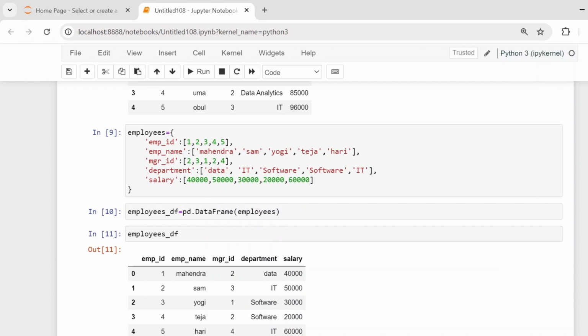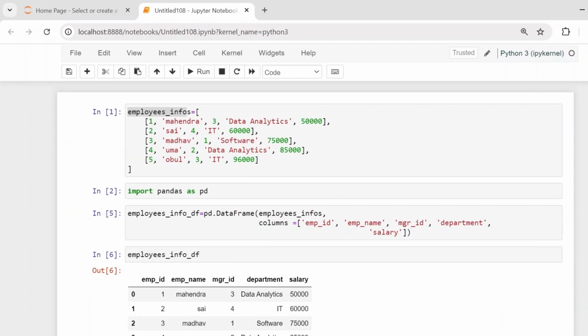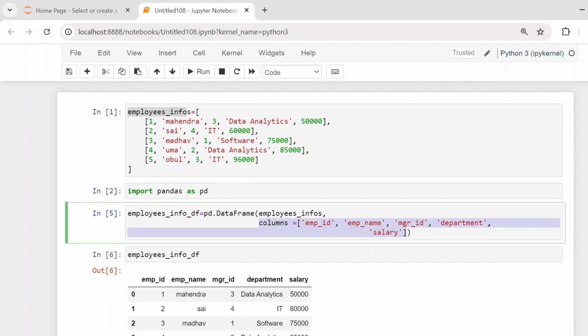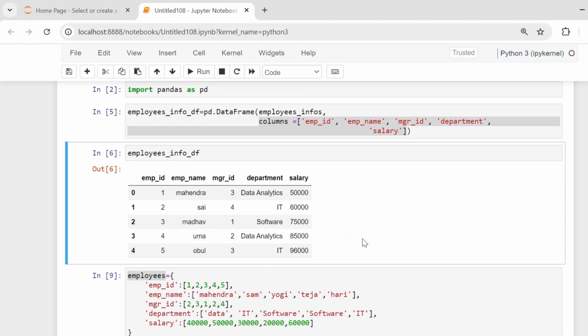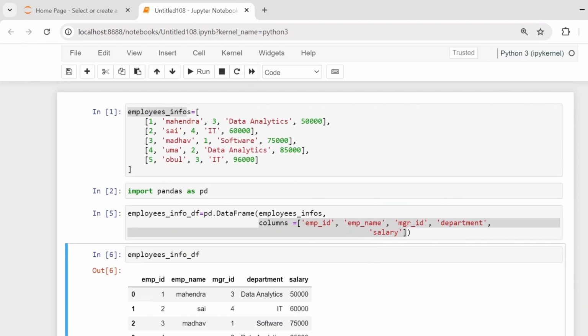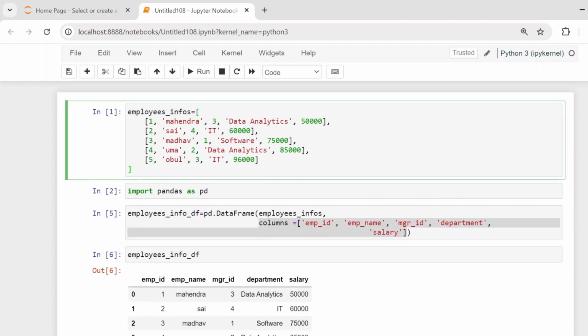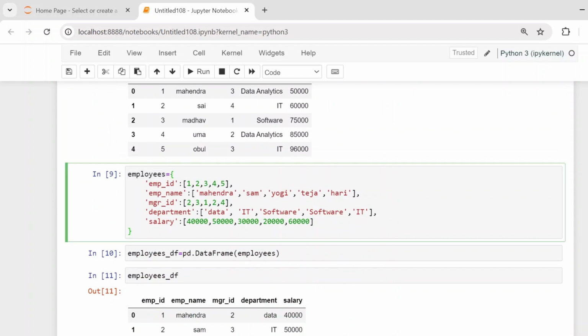I mean, you can directly create a data frame with the same variable that the dictionary was assigned to, you can call it, right? But when you have a list of information, you should give column names explicitly. Okay, this is how we have to create a data frame with these two use cases. That is when you have a list of employees information or when you have data in dictionary format. Okay, clear. This we also call JSON format, JavaScript Object Notation format.